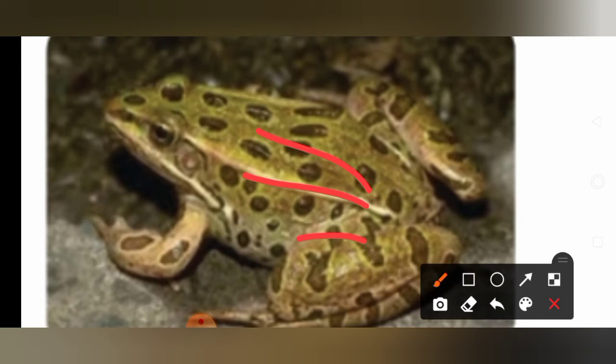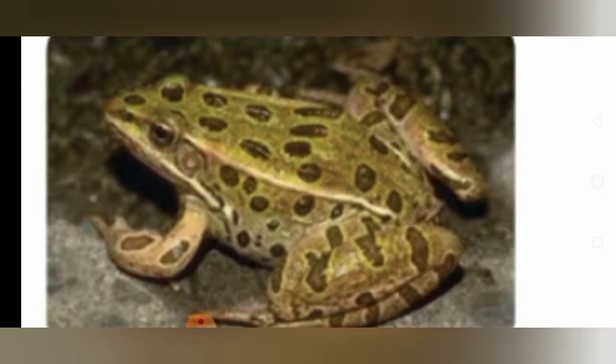So the frog's body is divided into head, trunk with two pairs of limbs, forelimbs and hind limbs. They breathe through gills as fishes do in the larval stage, and after maturity, after it has grown up, it respires through the skin. Okay, the skin has very tiny pores. It respires through the skin as well as lungs. The matured frog has lungs, and the buccopharyngeal region also helps the frog to respire. Is it clear,